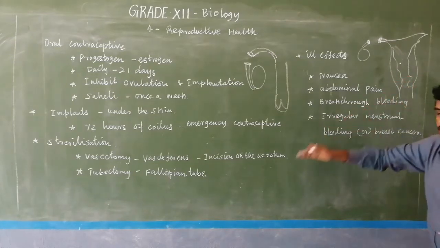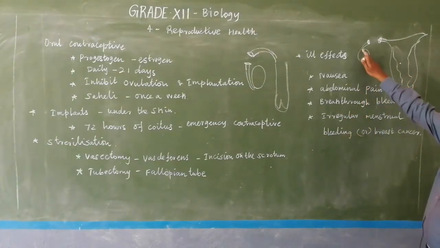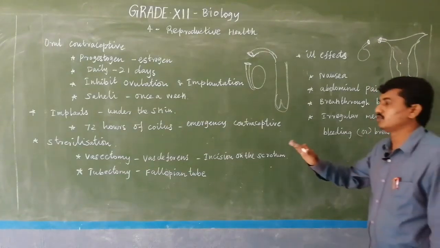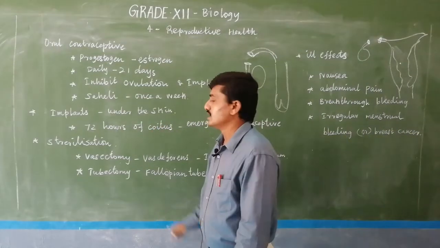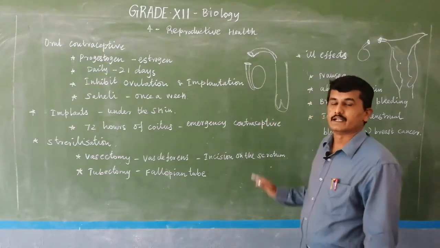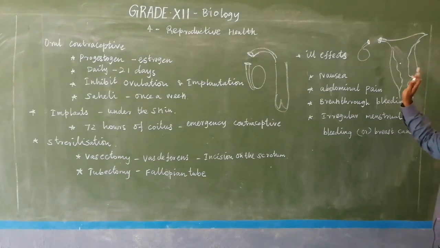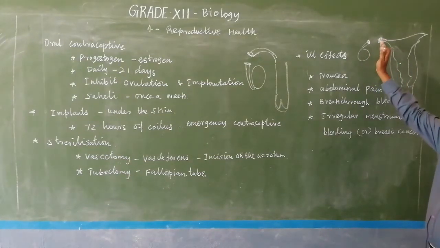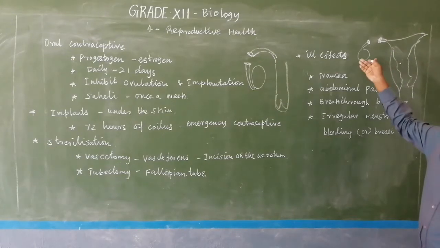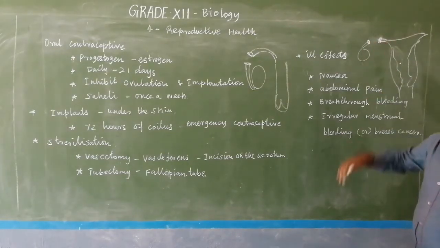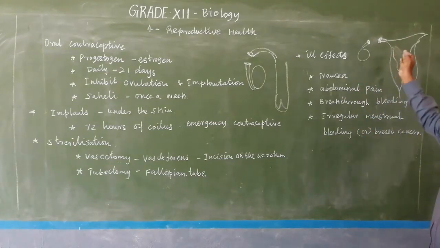So even after tubectomy, only the ovum is prevented from entering the fallopian tube, so fertilization does not take place, but all the events like menstruation and hormonal production, estrogen and progesterone, all the hormones, are normally produced at normal levels, and menstruation is not affected in any way. It does not exactly affect the ovum production either. The ovum is also produced, but it retards the movement of the ovum.